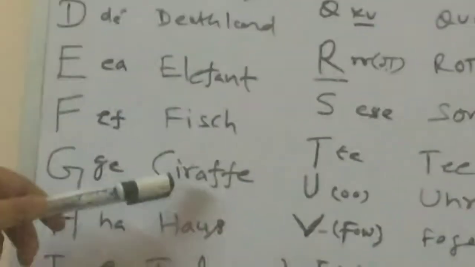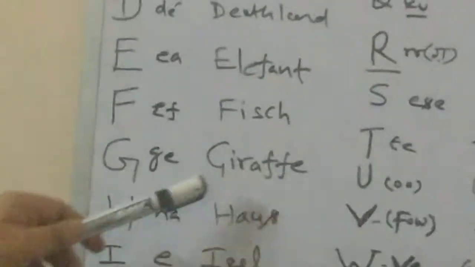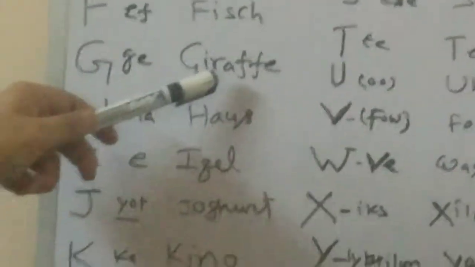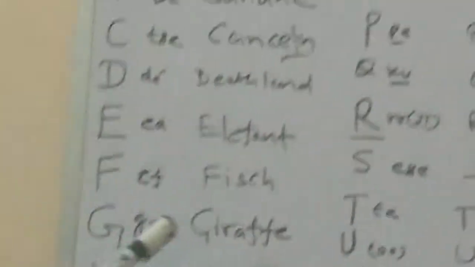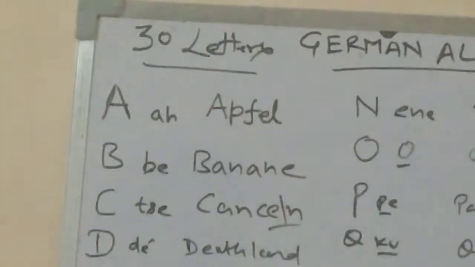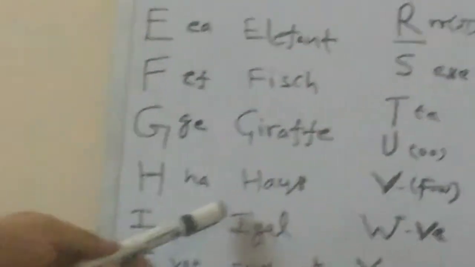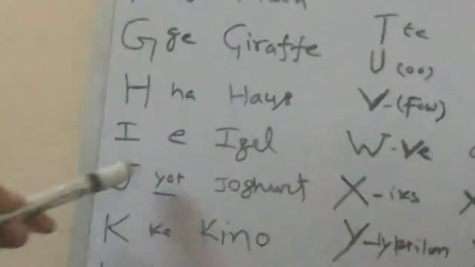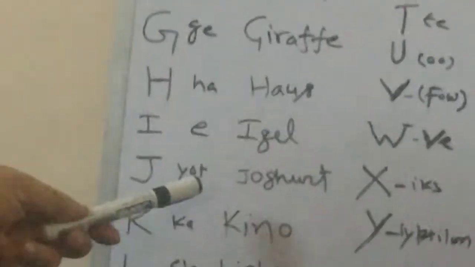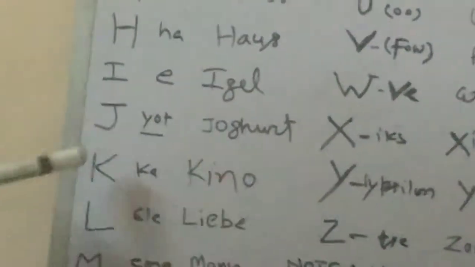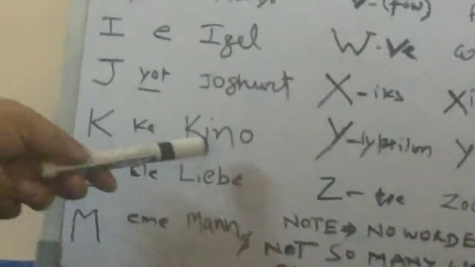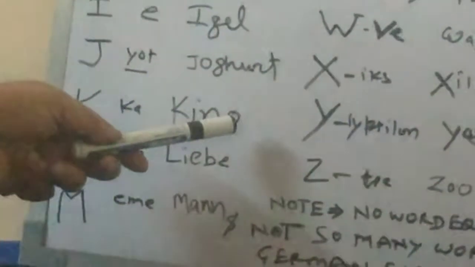G is not "gee", it's "gay" in German. Like giraffe, we call it Giraffe, but because there is no sound equivalent to the English R in German, it is pronounced differently. H is "ha", like Pferd, horse. I is "ee". And J is "yot", like Jacht, yacht. K is "ka", like Kino. Kino is cinema in German.